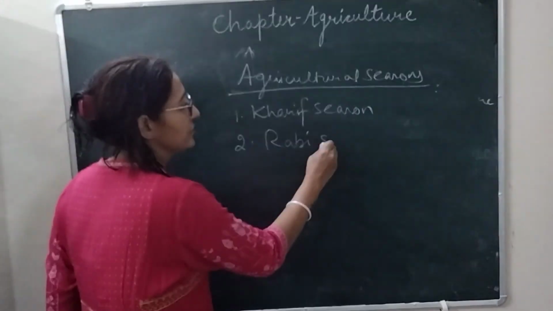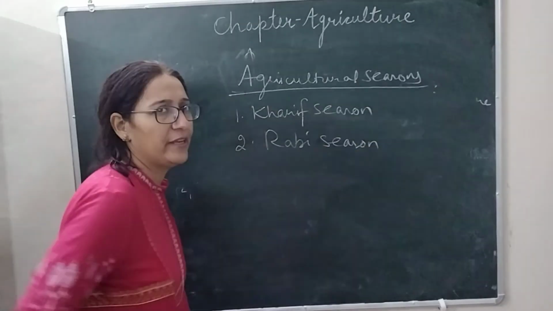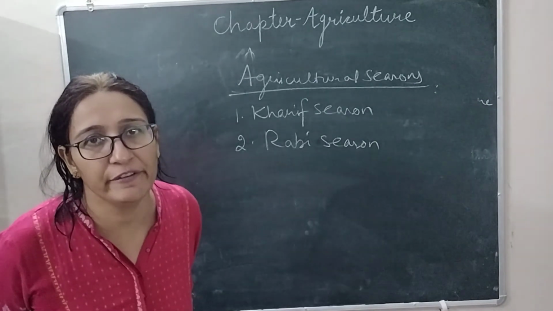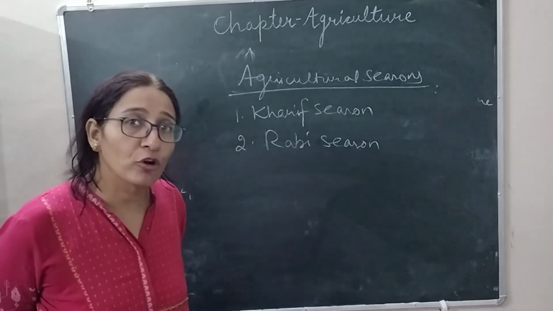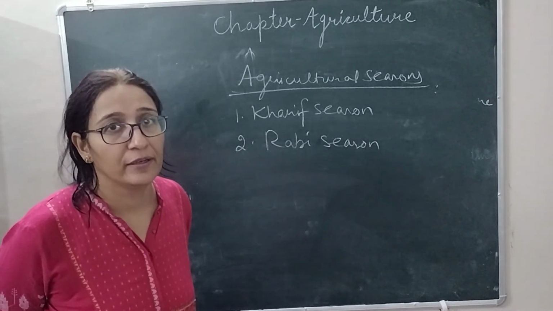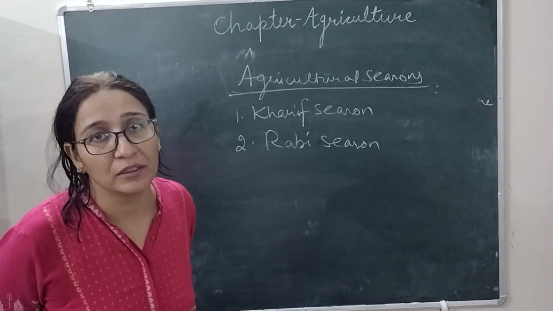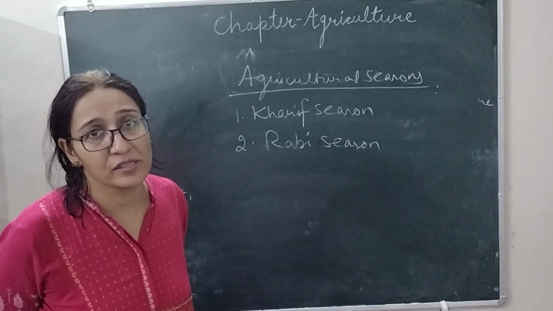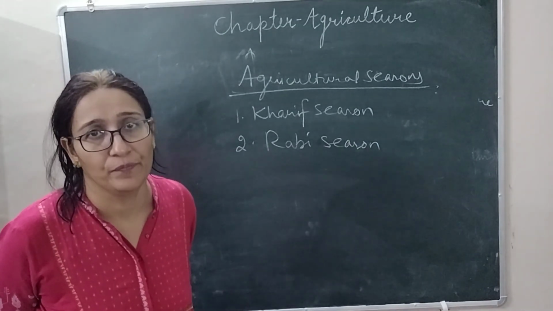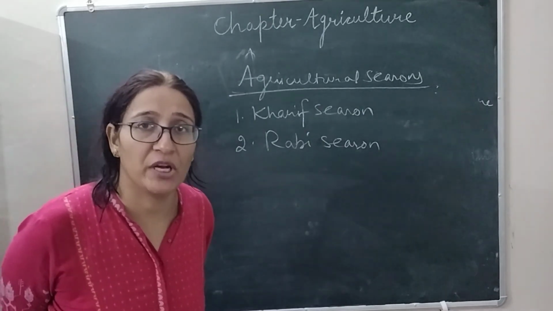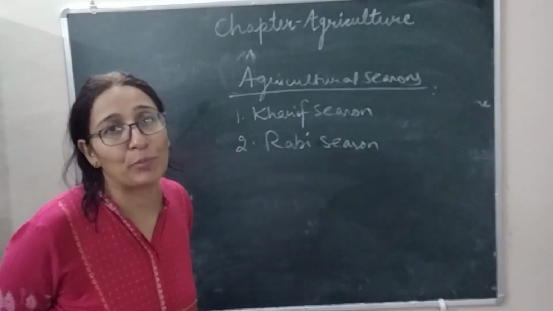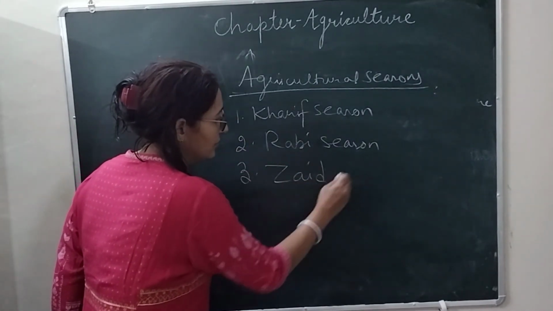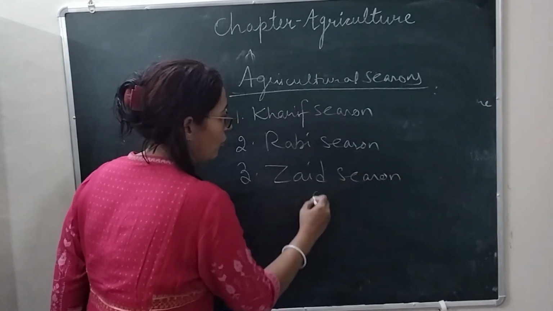Second is Rabi season, winter season in short. During this season, crops are cultivated before the onset of winter and harvested before the onset of summer. Rabi crops require low temperature and less rainfall. Example, wheat. And the last one is Zaid season.